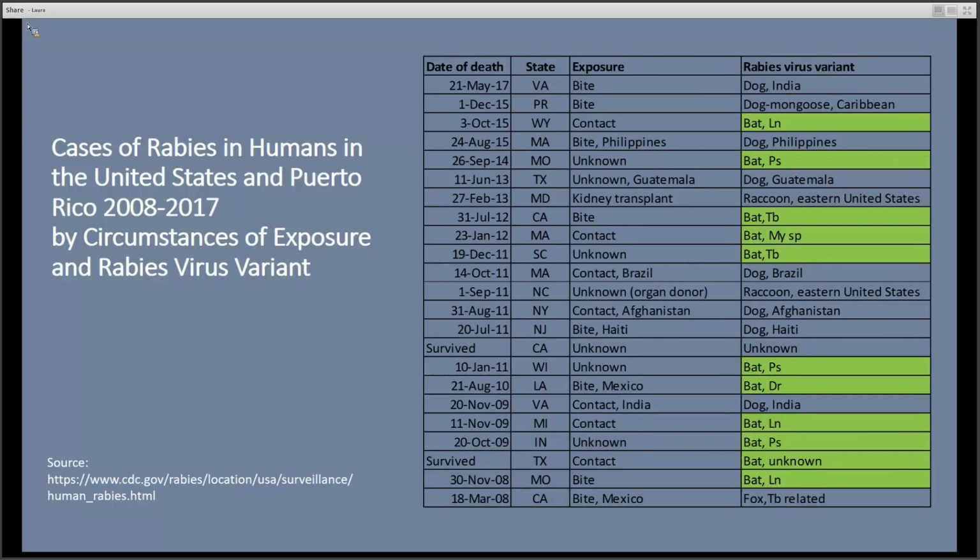This graphic summarizes cases of actual rabies disease in humans in the US and Puerto Rico from 2008 through 2017. Each case is described by the circumstances of the exposure and the rabies virus strain identified in the victim. Most cases of human rabies in the U.S. are caused by bats. The victims who died of rabies caused by dogs were infected while traveling outside the U.S.